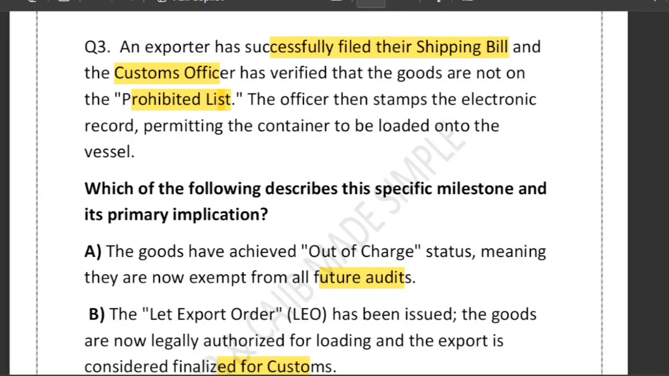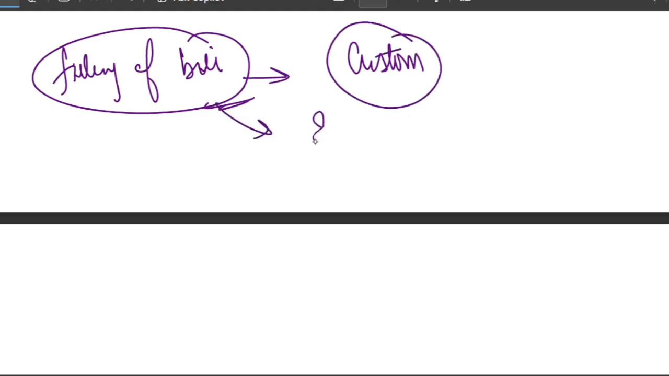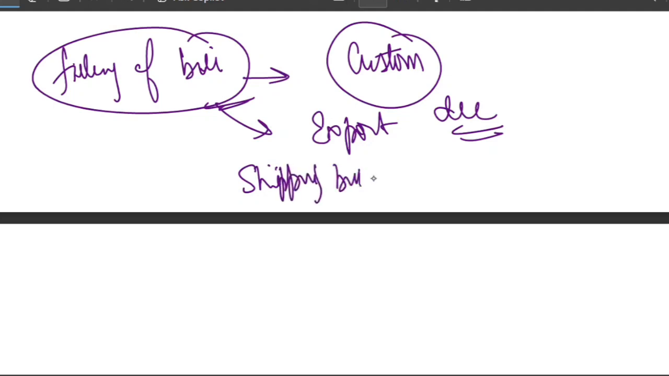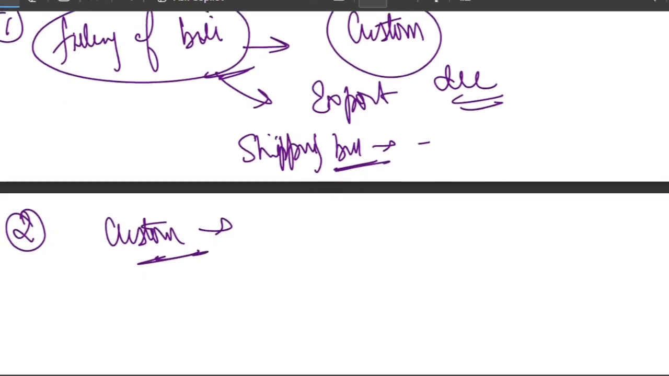Basically, what is step number 1? Step number 1 is the filing of the shipping bill. The exporter has filed the bill with customs, and the shipping bill is the basic export declaration. Without this shipping bill, no export process can move forward. Very basic. The second step is customs verification. The customs officer checks the details and confirms that the goods are not on the prohibited list.